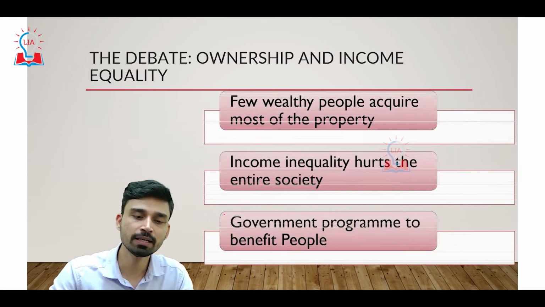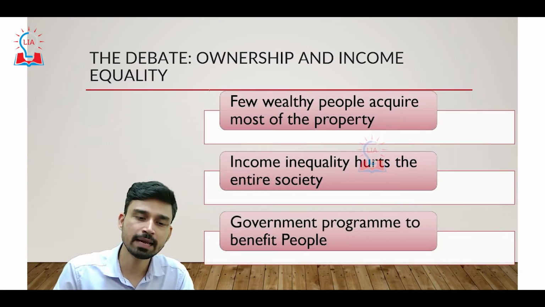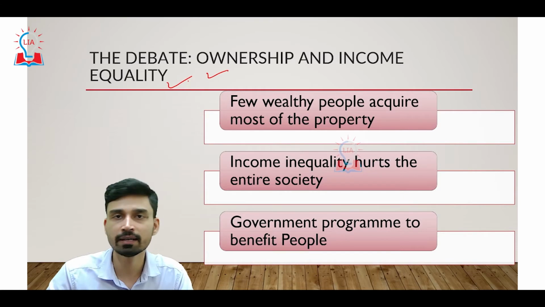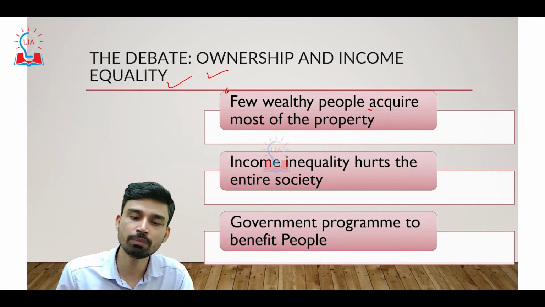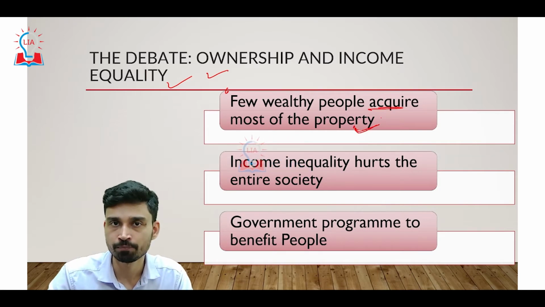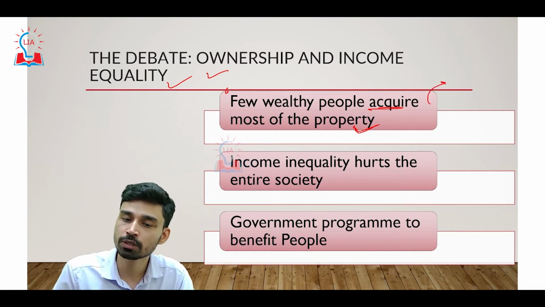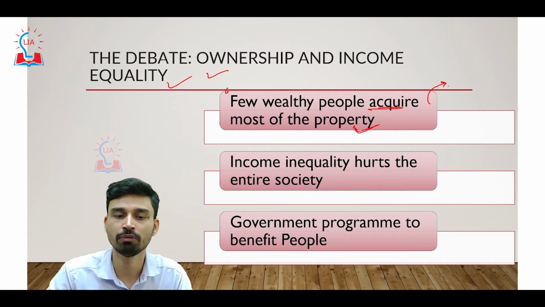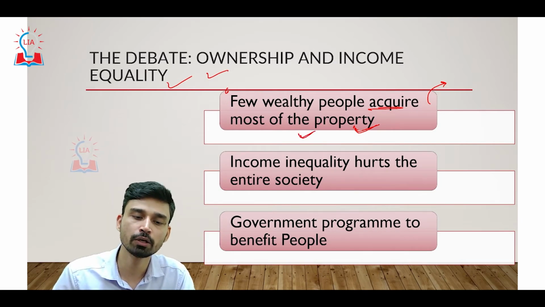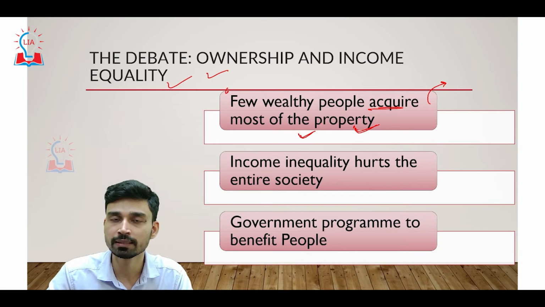As far as the socialists are concerned, they say that though there are some advantages of the capitalist system, largely what happens, due to the ownership of private property, is that a few wealthy people are able to acquire most of the property. This also seems to be correct, because as per recent research published by Thomas Piketty, he has clearly said that the top 1% of the world's population holds more than 30-40% of the world's total wealth. So obviously, a few wealthy people are able to acquire most of the property in the capitalist system.